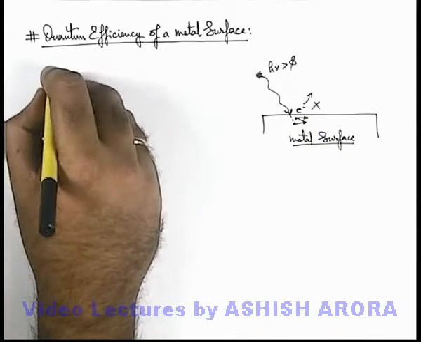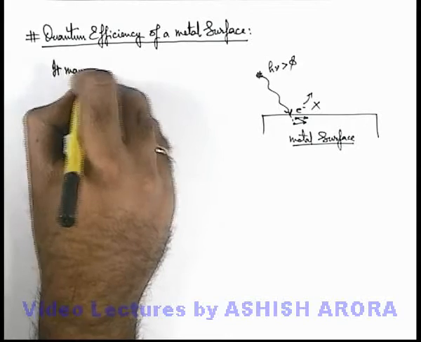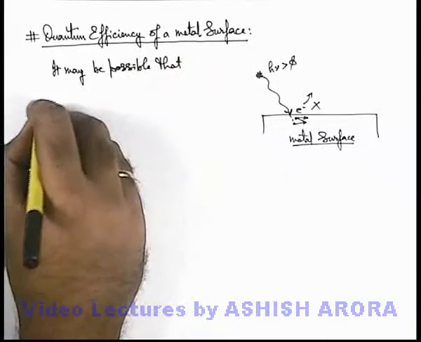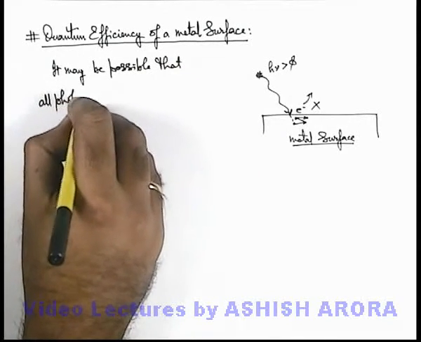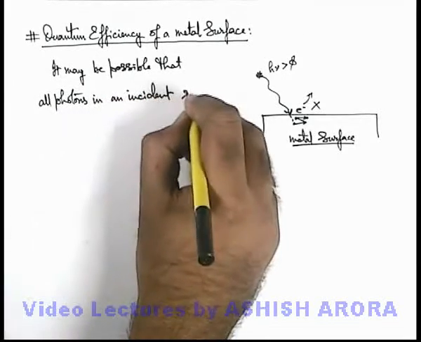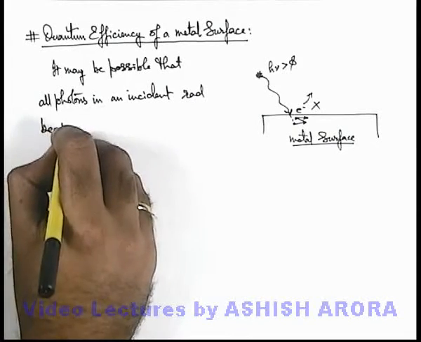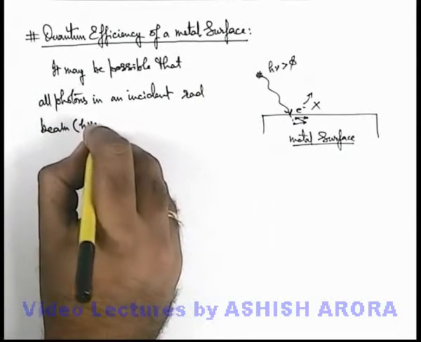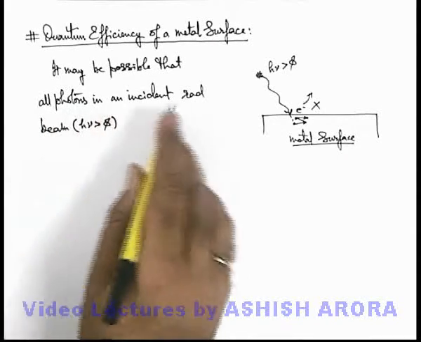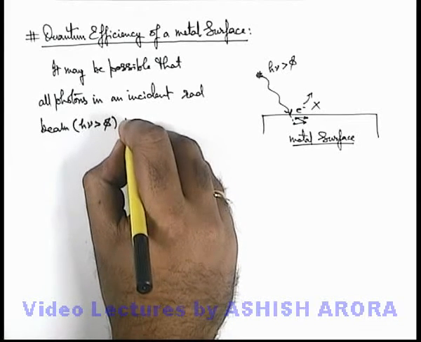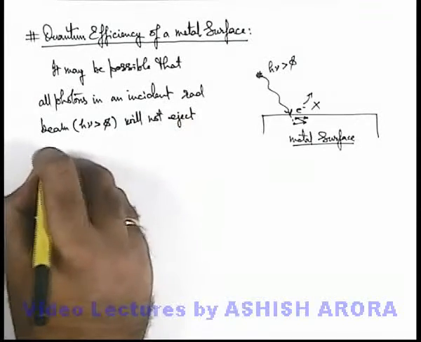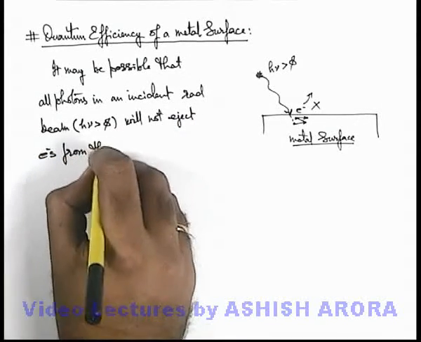So here we can write that it may be possible that all photons in an incident radiation beam, which is capable of ejecting electrons, that means if h nu is given more than the work function, will not eject electrons from the surface.